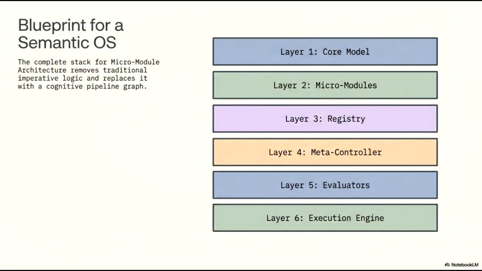pipeline. To ensure accuracy and performance, Layer 5 contains evaluators that continuously monitor and assess the system's operations. Finally, Layer 6 is the execution engine, the layer responsible for the actual deployment and running of the final workflows. Together, these layers create a robust framework for a more intelligent and semantically aware computing environment.